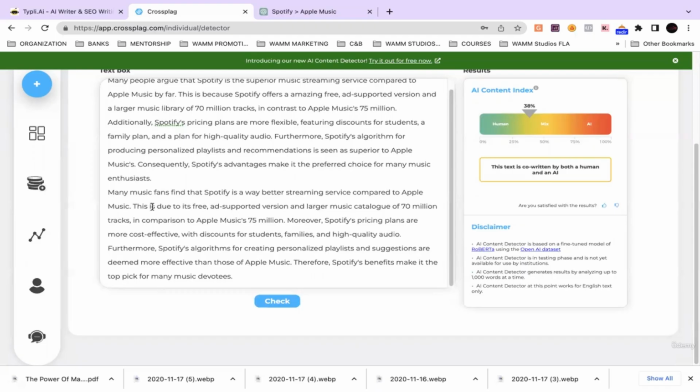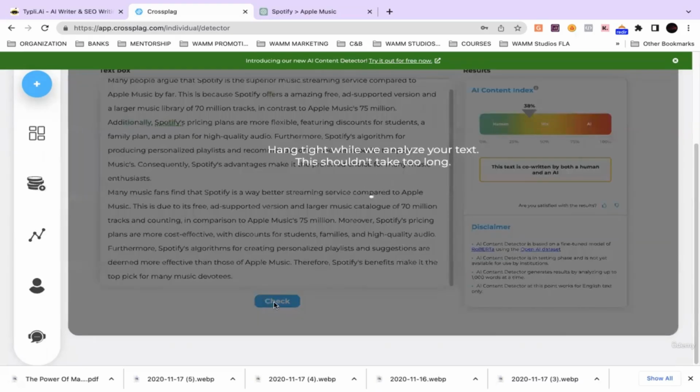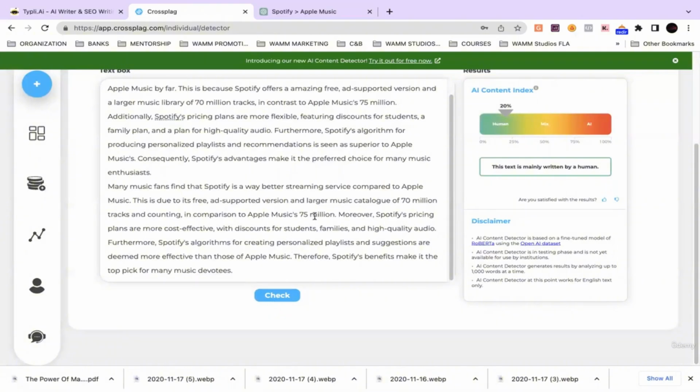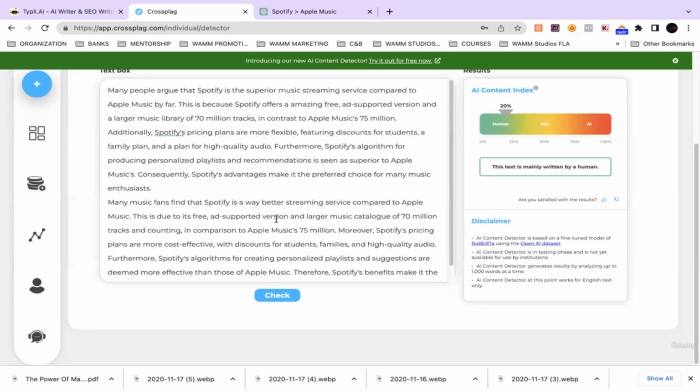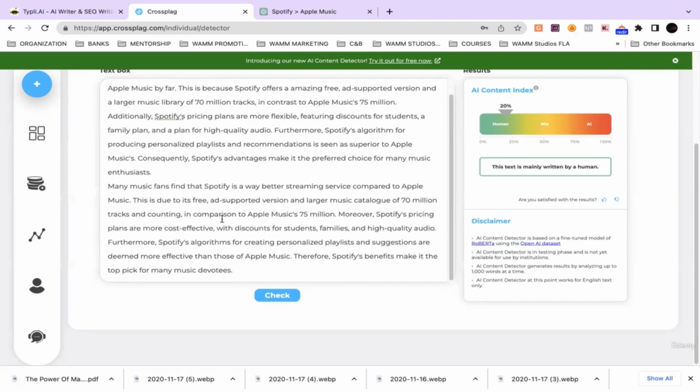Don't worry, we're about to get it back down. This is due to its free ad-supported version and larger music catalog of 70 million tracks and counting. Right? So we're down to 20%. You kind of catch the drip, guys. All you have to do is add pronouns and adverbs and add in verbs. Subtract a word, add a word. That's all you have to do.